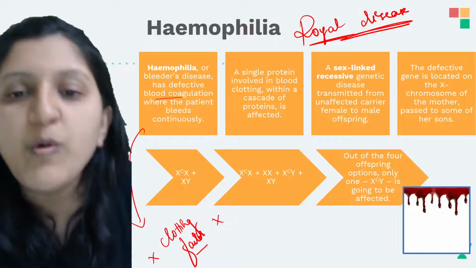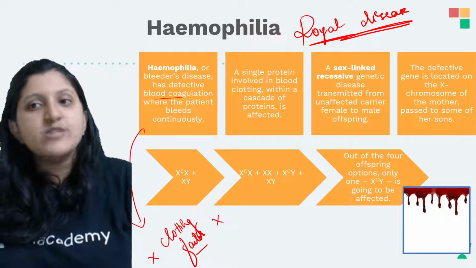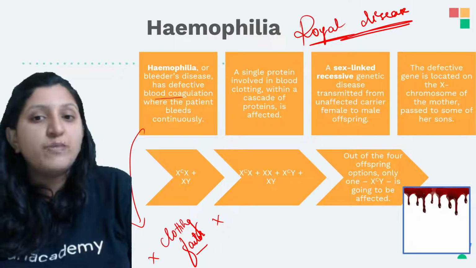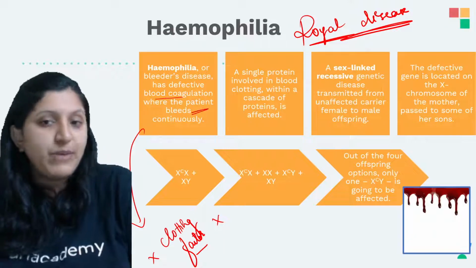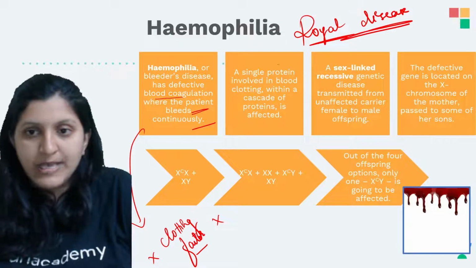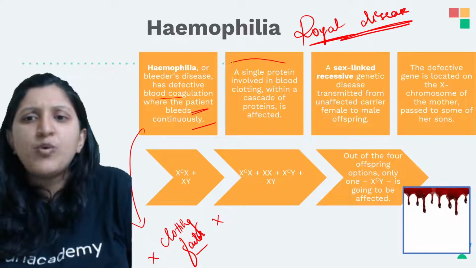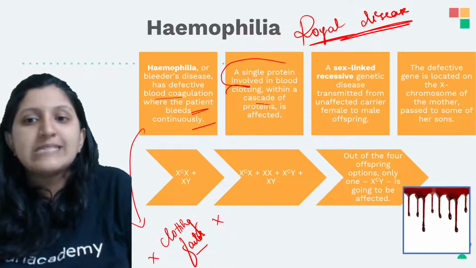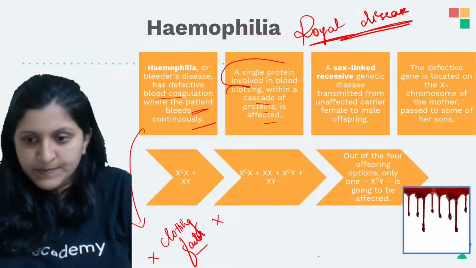Okay, so hemophilia, or a bleeder's disease, which can even be called a royal disease, has a defective blood coagulation where the patient is going to bleed continuously. So a single protein involved in blood clotting within a cascade of proteins is affected.